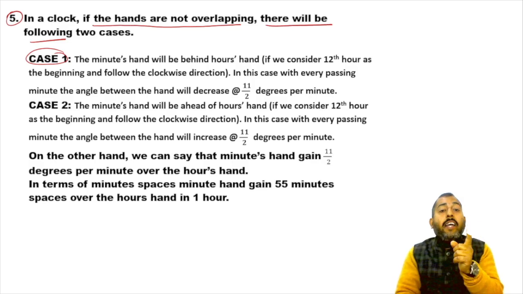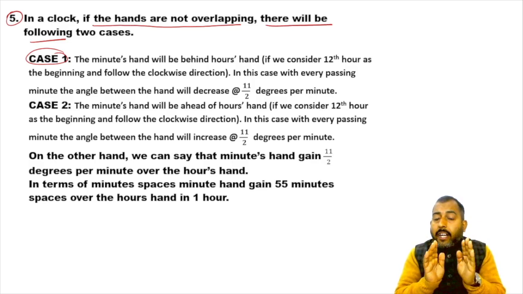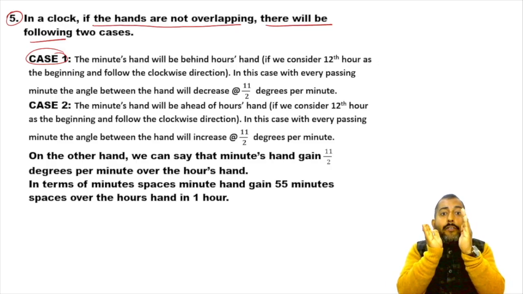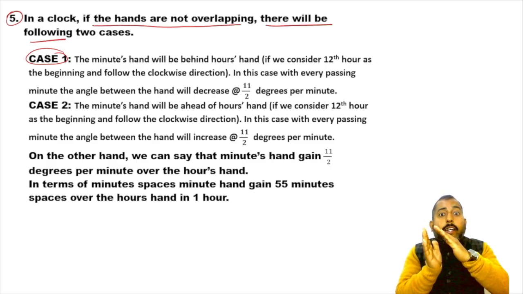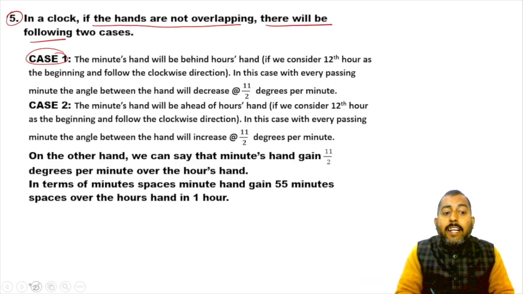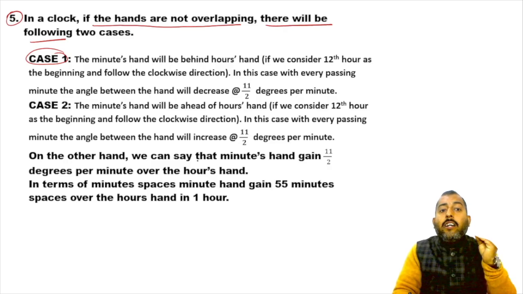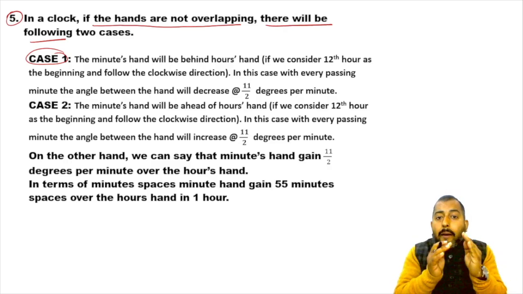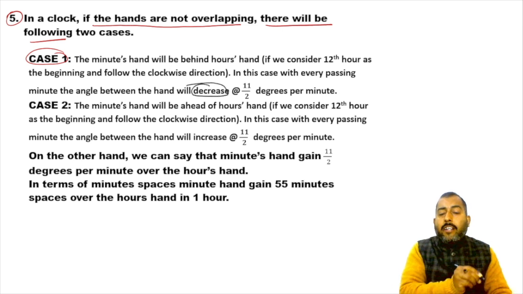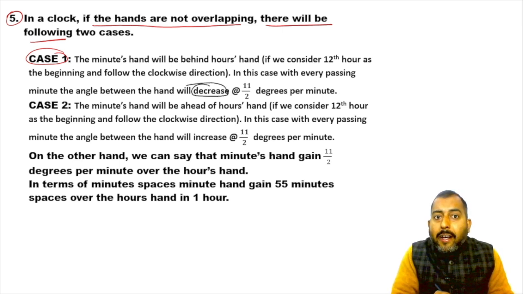So at sharp 3, the angle between the hands of the clock is 90 degree. As soon as the time starts flowing, the angle between the hands will start decreasing. So if the minute hand is behind the hour hand, the gap between the hands will decrease with every passing minute.